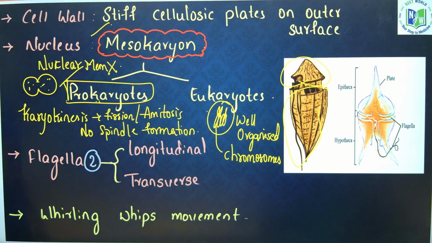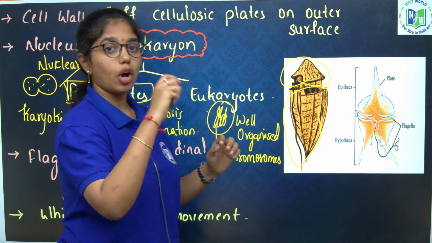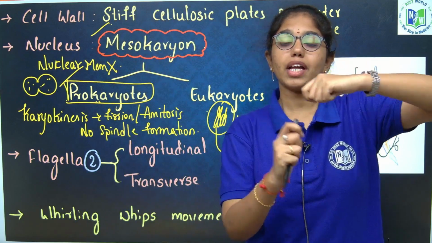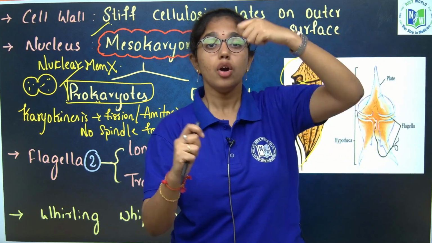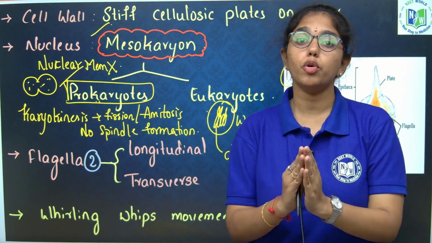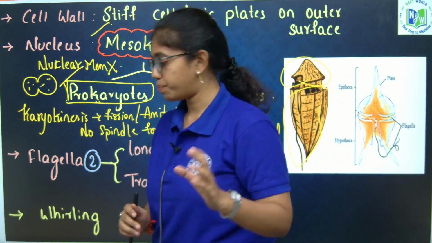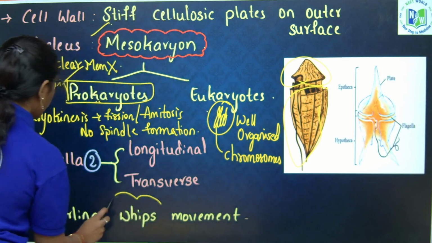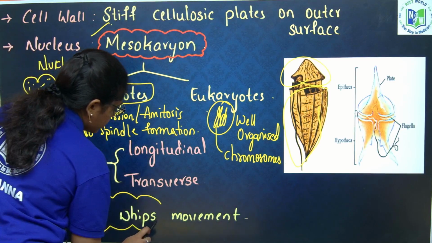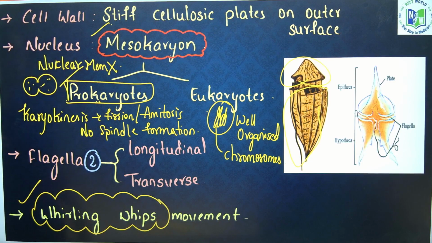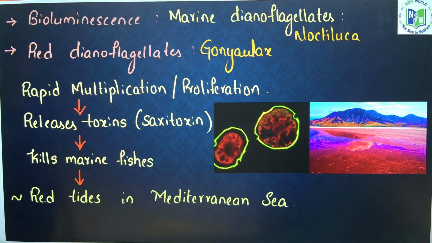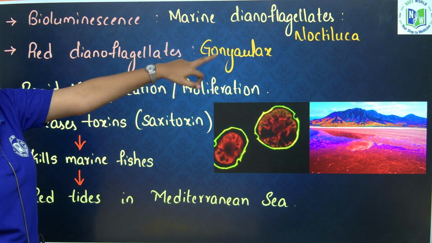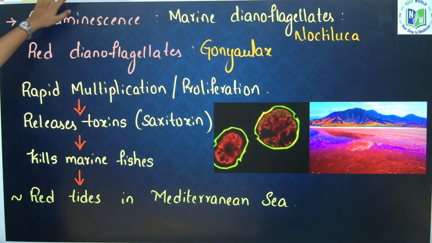The dinoflagellates have one longitudinal flagellum and one transverse flagellum. The longitudinal and transverse flagella move together, and this causes the whirling whip movement. Next, if you see bioluminescence, this is also a property emitted by marine dinoflagellates like Noctiluca in the dark or in the night times.